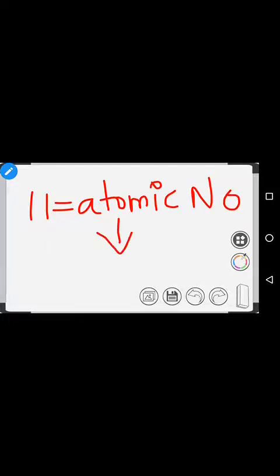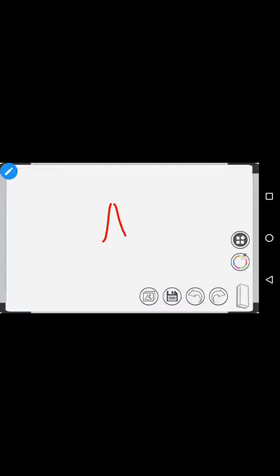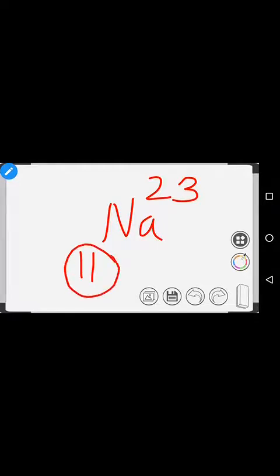Now this 11 is the atomic number. I already told you what an atomic number is: it gives the number of protons. So there are 11 protons present. Very simple. Sodium 11, 23. To find the protons, write the below number.